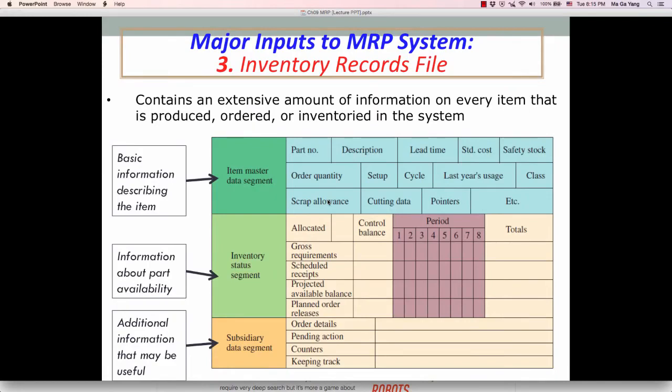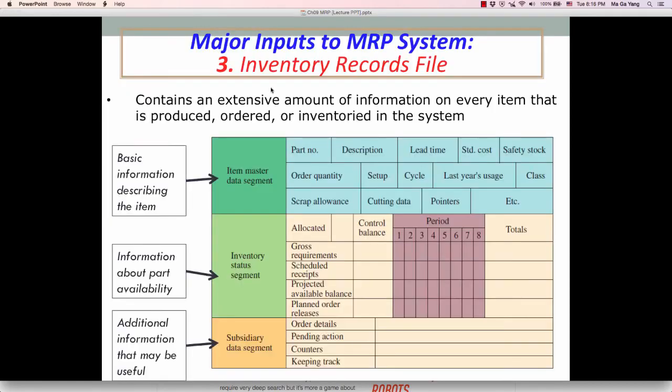The final input is the inventory record file. It contains an extensive amount of information on every item that is produced, ordered, or inventoried in the system. Basically, the basic status of inventory records. That's the third major input to the MRP system.